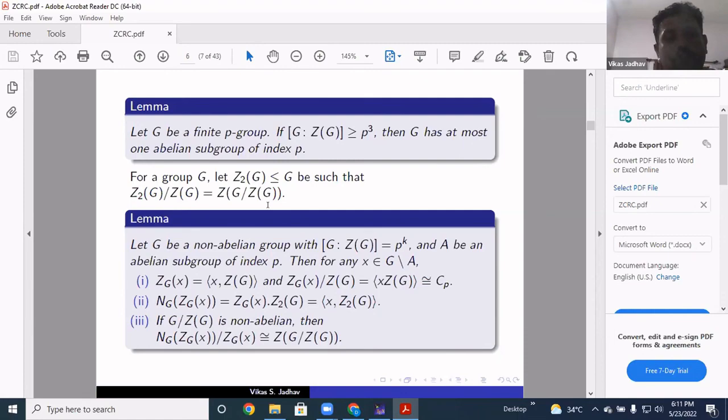And for a group G, Z_2(G) is the subgroup of G such that Z_2(G)/Z(G) is the center of G/Z(G). All these results from group theory we have used while giving the results regarding computations of Z classes of groups of order less than or equal to p raised to 5.